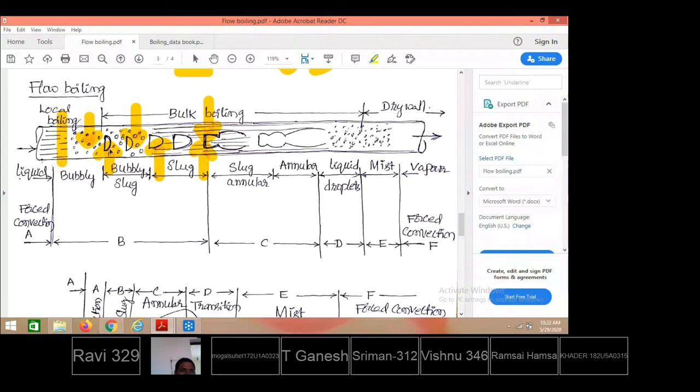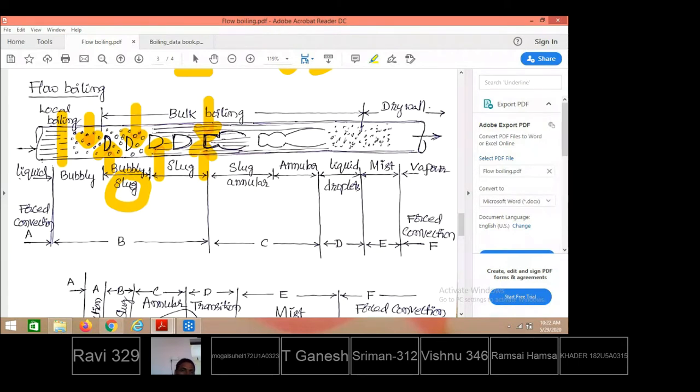They travel along with the maximum quantity of liquid, and further, while making contact with the tube surface, more vapor bubbles are formed. Those vapor bubbles mix together and a bigger bubble is formed. Each bigger bubble we call one slug. Along with these bigger bubbles, a few liquid particles also travel. That region of flow we call bubbly slug.